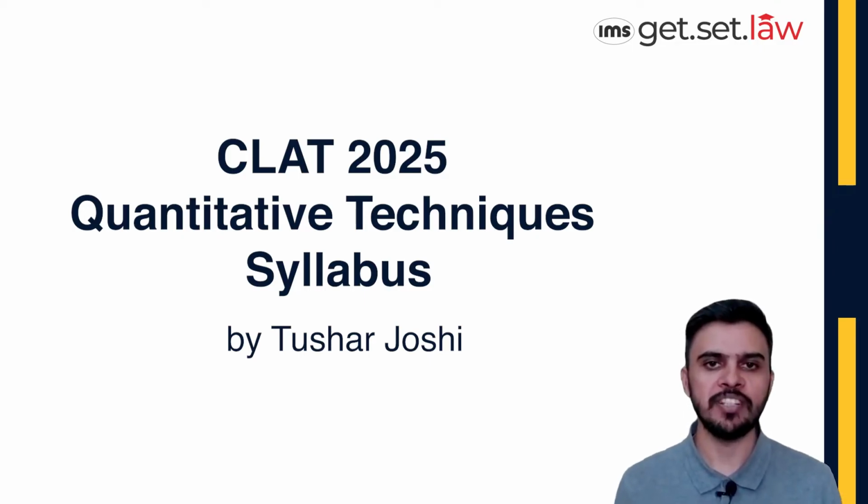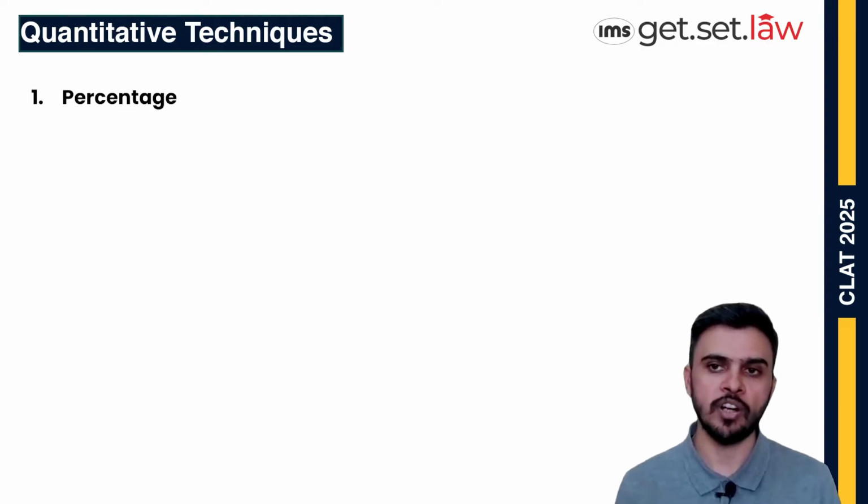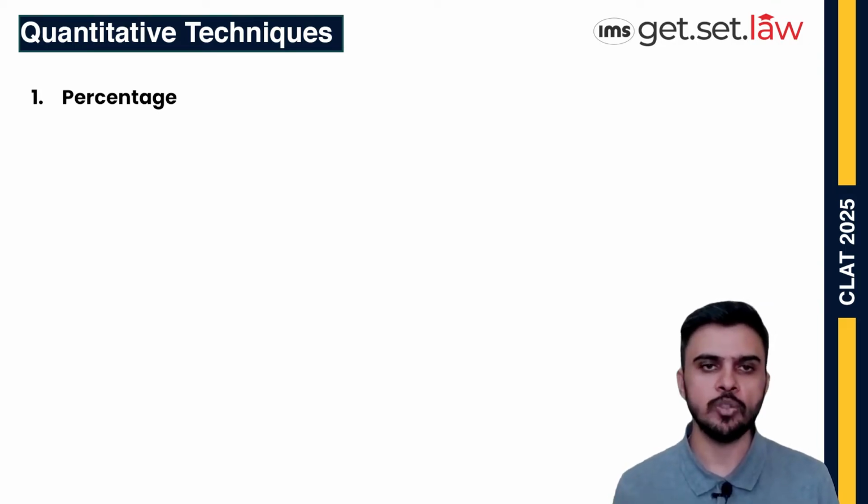Today we are going to discuss the CLAT 2025 Quantitative Techniques syllabus. So the first very important topic for QT CLAT 2025 is obviously percentages. It consists of more than 40 to 50% of the weightage, sometimes even more than that. Sometimes 60 to 70% of the weightage is only from the topic percentages.